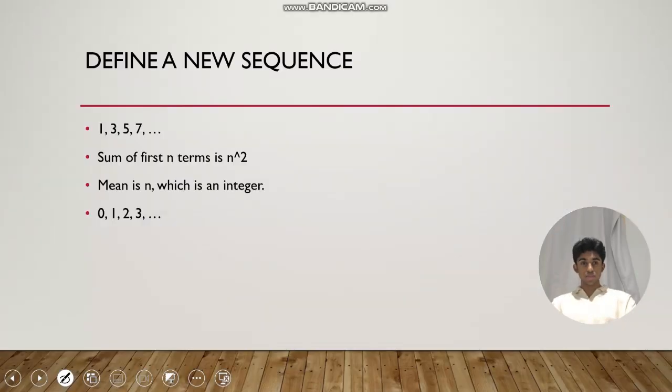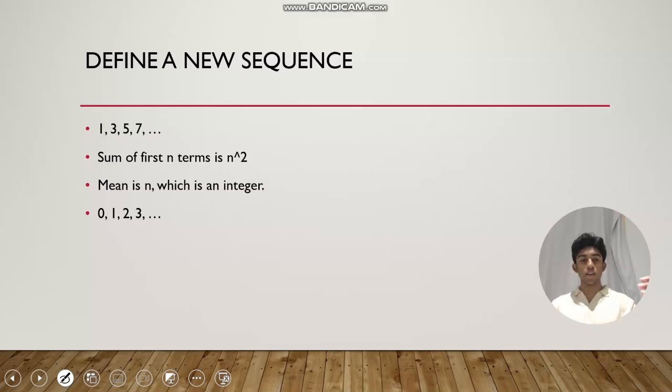Our B sequence doesn't satisfy that yet, but it contains every non-negative integer. It just doesn't have negative integers, which is a problem, but we can fix that.